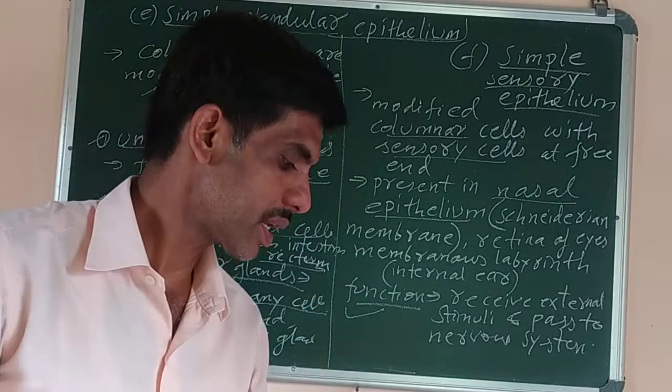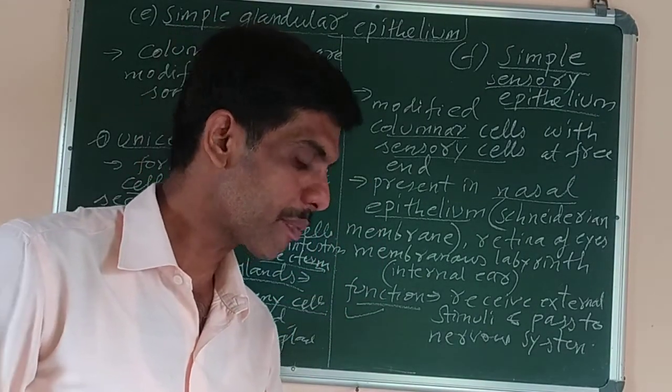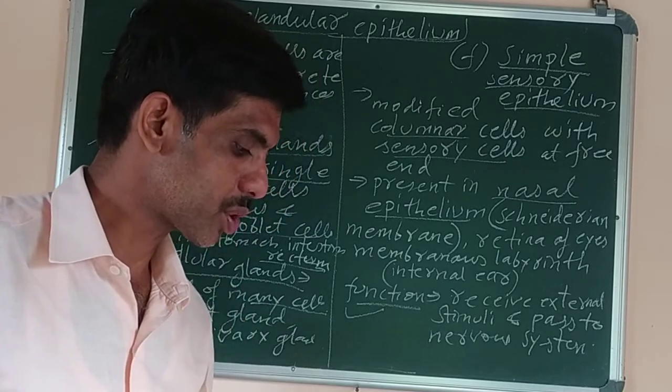So today this much only. Next we will start with types of compound epithelial tissue, and then connective tissue and others are also left.